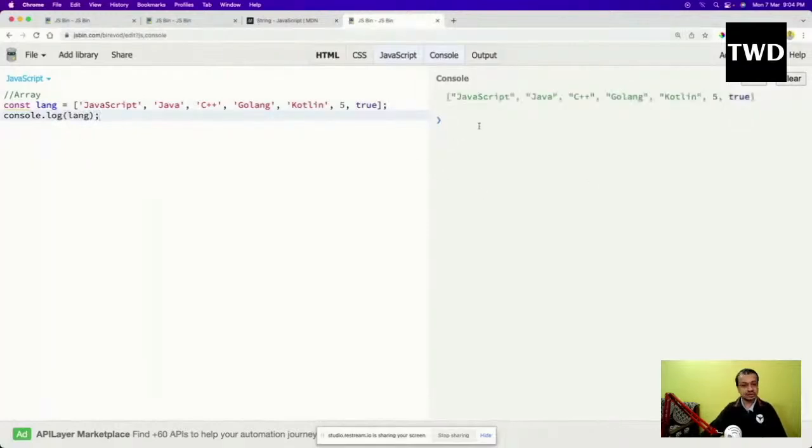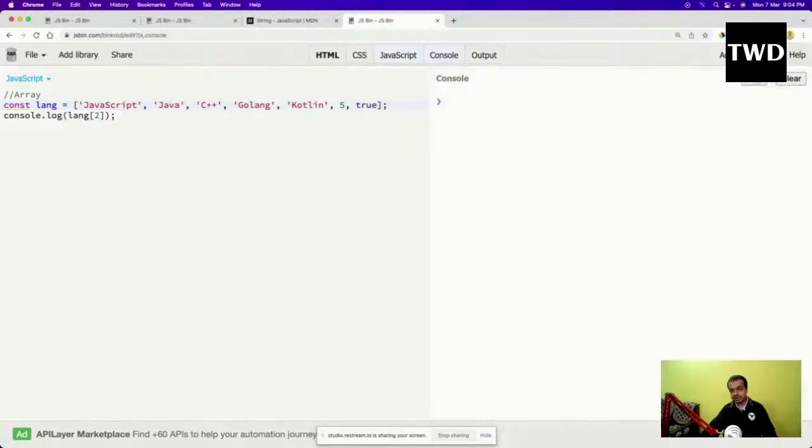and clear it, run it. See, all of this will come like this. So this is how arrays look. But why are arrays used? Because I can get access to any element with its index. That is why arrays are so powerful. Again, everything starts with a 0 index. JavaScript is 0, Java is 1, C++ is 2. If I clear it and run it and see, I think it is not refreshed. Yeah, C++ is coming. So this is how we access elements.